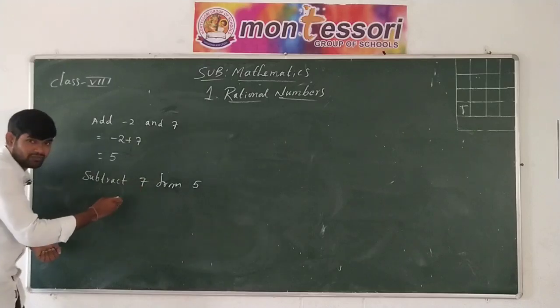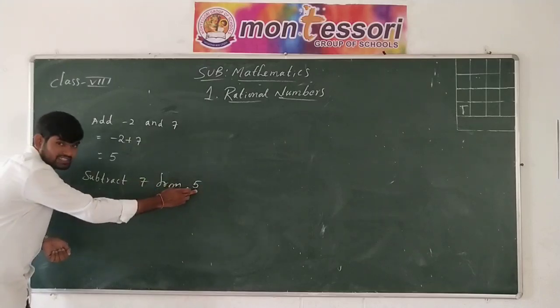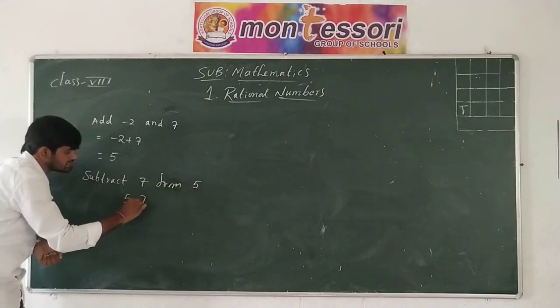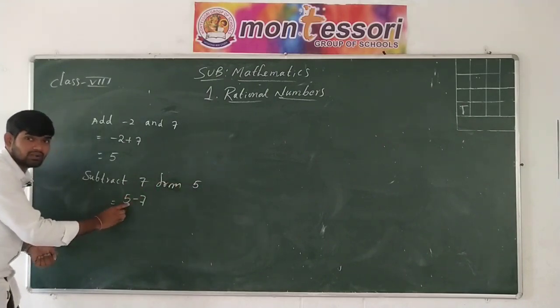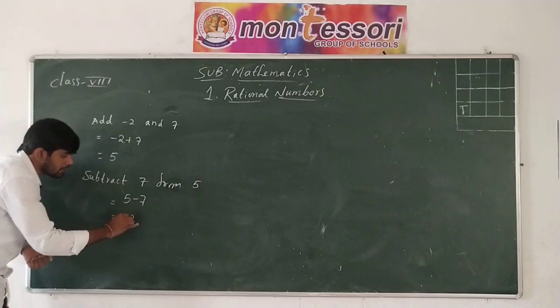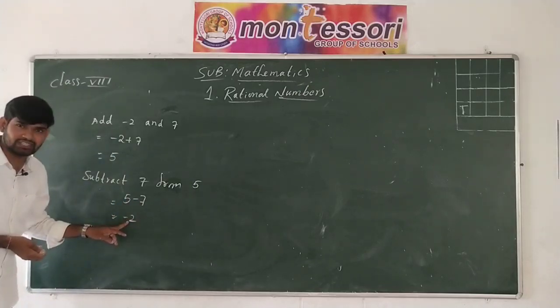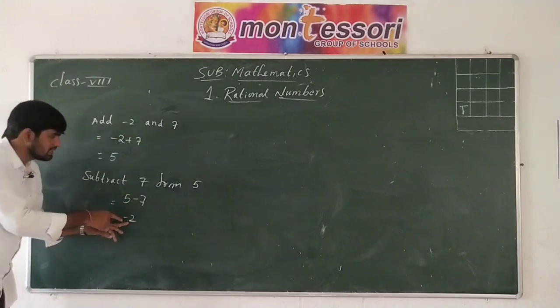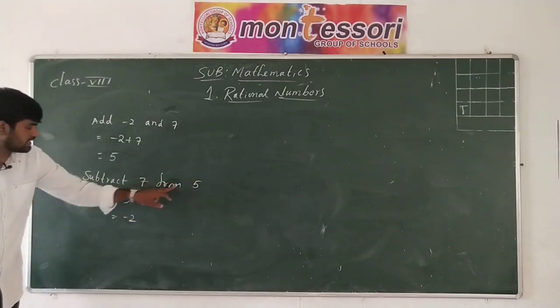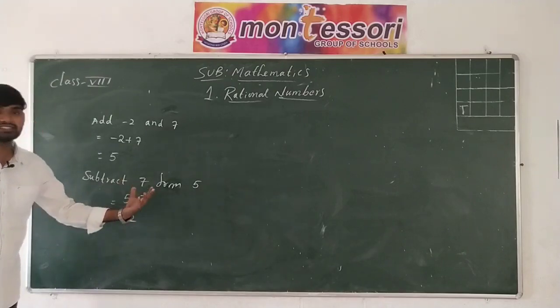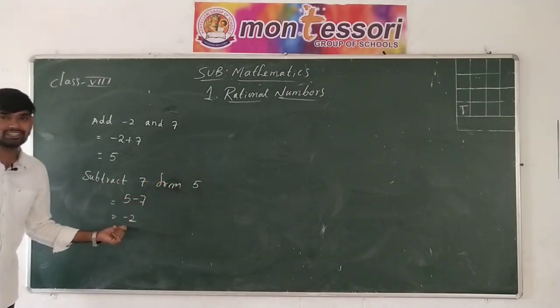We can write it as 5 minus 7. What is the result? Minus 2, which is a negative integer present in the collection of integers. So when we subtract 7 from 5, the result is minus 2, which is also an integer. The difference of two integers is also an integer.